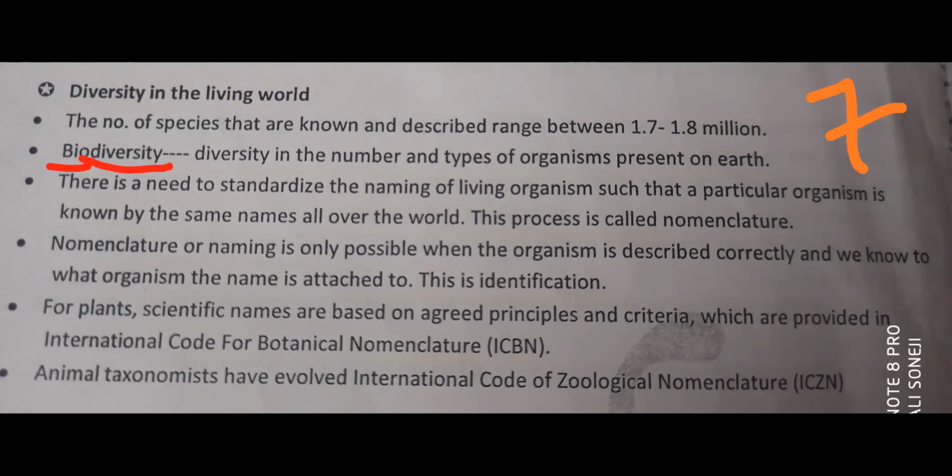So all over the world, the same living organism is known by the same name. Same name meaning which name? Scientific name, or we can say biological name. That phenomenon of giving a scientific or biological name we call nomenclature. Have you understood this? What is nomenclature? What is the necessity for nomenclature?